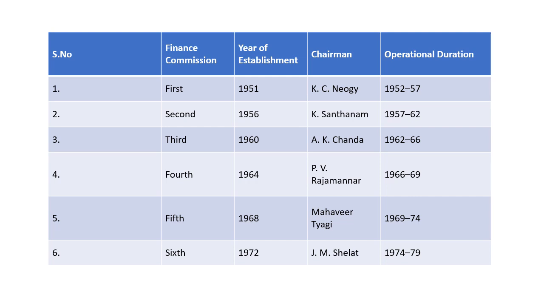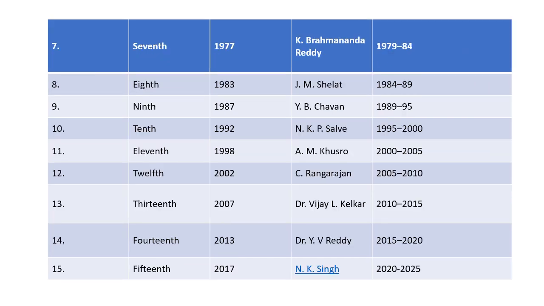So you can see the first was established in 1951 under K.C. Neogy, 1952 to 57, then the second in 1956, then 1960, 64, 68, 72, and then we come to the 7th, which was established in 1977, and then the 8th in 1983. As we know, these commissions are formed for 5 years. This time we are running the 15th Finance Commission, and it's operational. It was established in 2017 under the chairmanship of N.K. Singh, and the operational duration is 2020 to 2025.